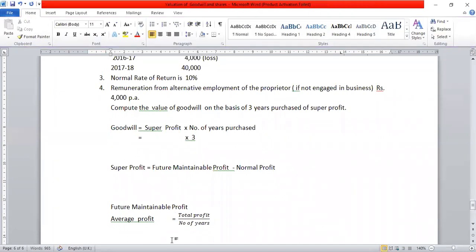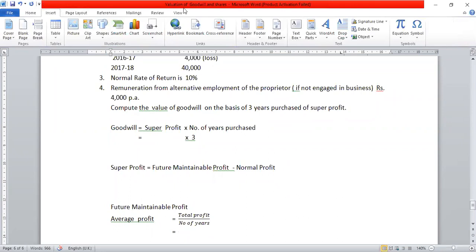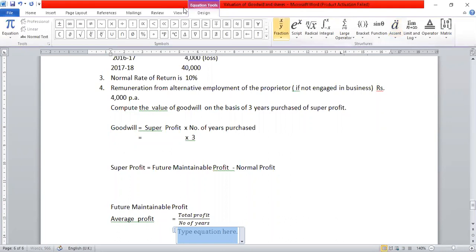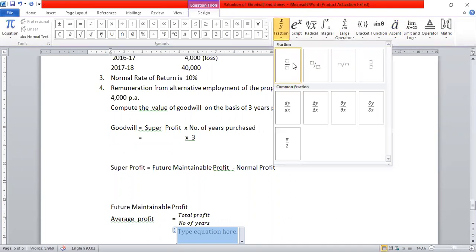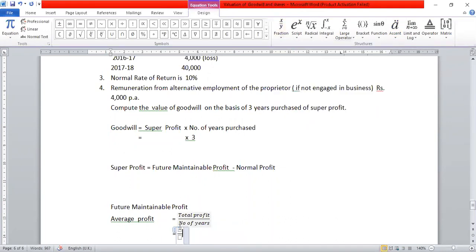So now we are going to calculate the average profit. Again we have to insert the formula. Now I am going to make the calculation of total profit.